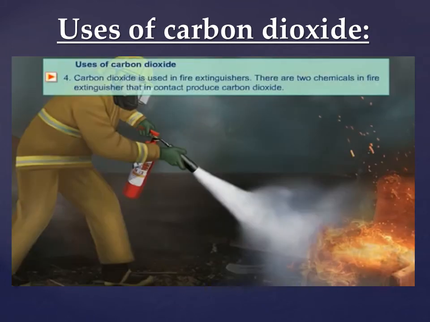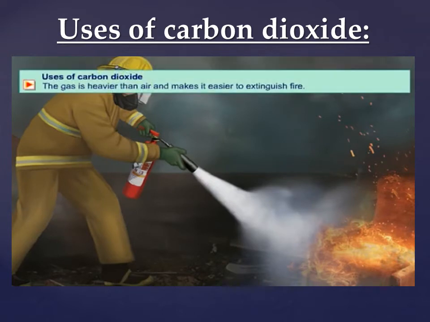Carbon dioxide is used in fire extinguishers. There are two chemicals in a fire extinguisher that, in contact, produce carbon dioxide. The gas is heavier than air and makes it easier to extinguish fire.